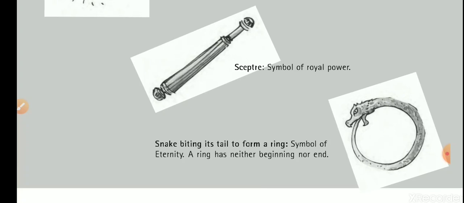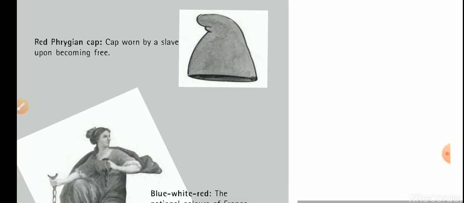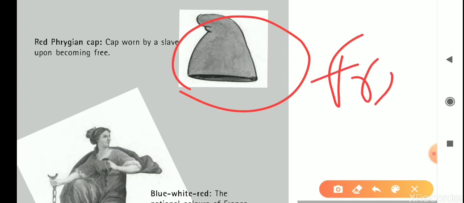The next is the snake biting its tail to form a ring, symbol of eternity. A ring has neither beginning nor end. It means this ring shows that there is no starting and no end. This is the symbol of eternity. Eternity means permanency. Now, the red Phrygian cap. This cap was worn by slaves upon becoming free. So this cap is for freedom.